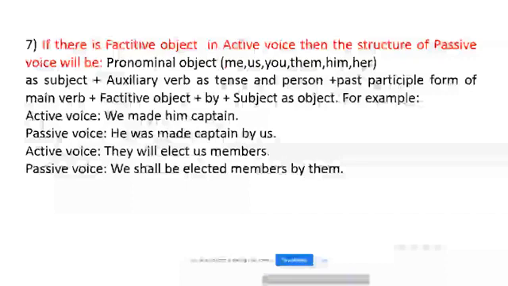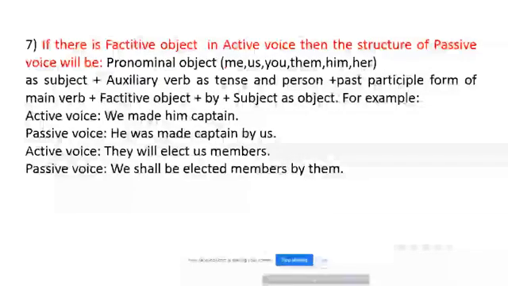In the next slide, if there is a factitive object in active voice, then the structure of passive voice will be: pronominal object as subject, plus auxiliary verb as tense and person, plus past participle form of main verb, plus factitive object, plus by, plus subject or object.